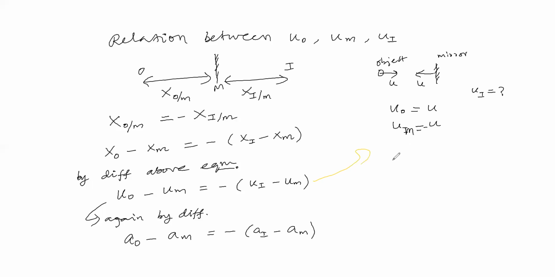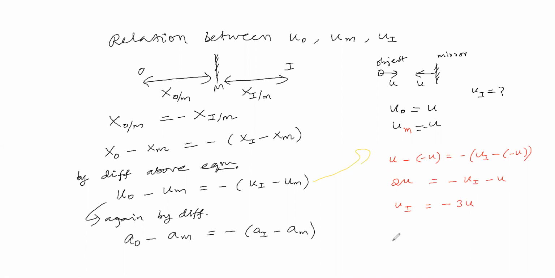Substituting u in u0 place, and minus u in um place, that is equal to minus of image speed ui minus of minus u, where minus u is the velocity of the mirror. By simplifying this equation, now we can get 2u is equal to minus ui plus u. So now we are getting ui is equal to minus 3u.